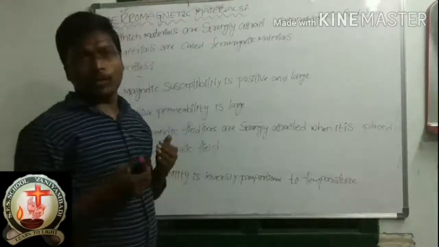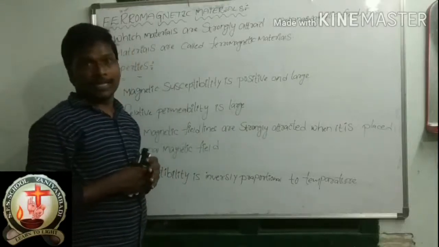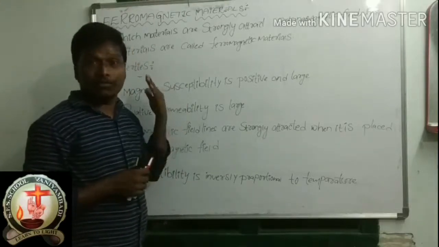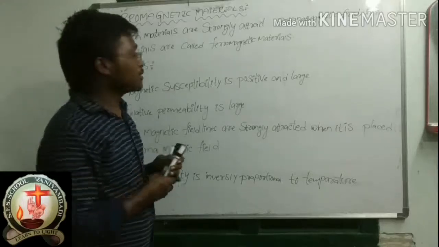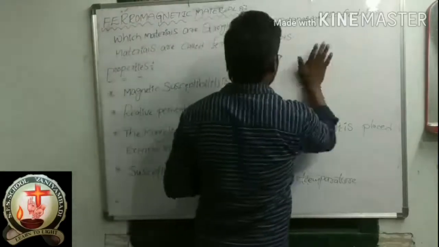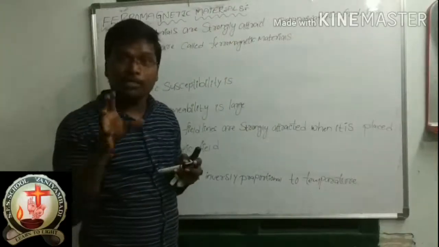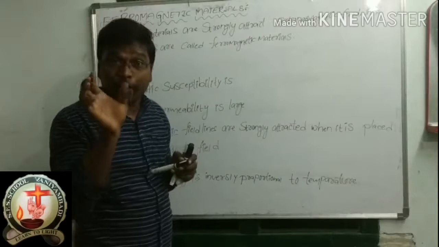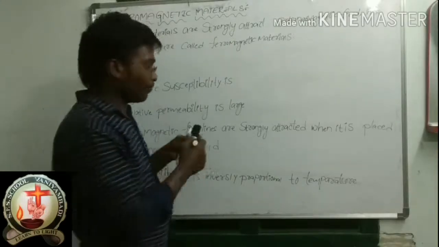Here I would like to give some extra information about these ferromagnetic materials. I will explain about the construction of these ferromagnetic materials. What is that? Construction. Ferromagnetic material is made up of small regions. I would like to draw it here.